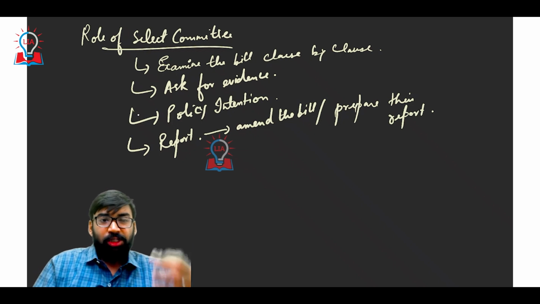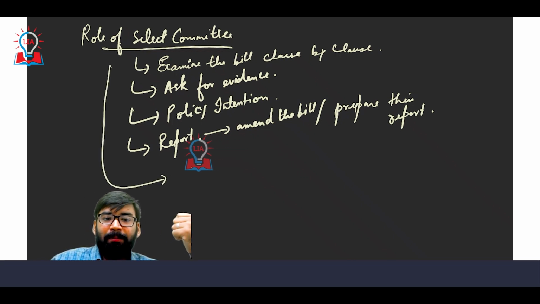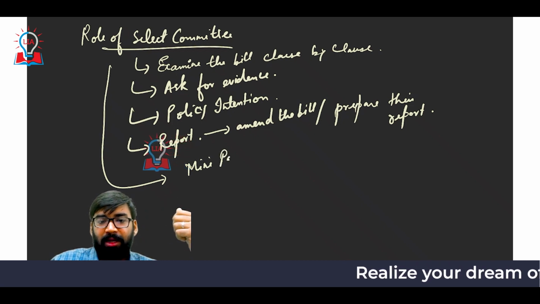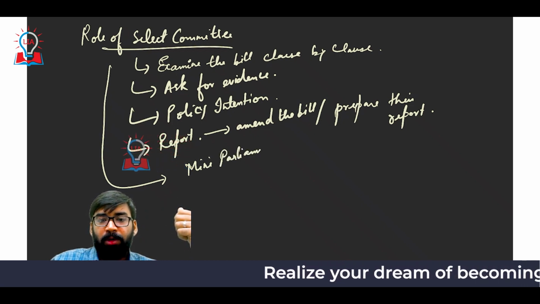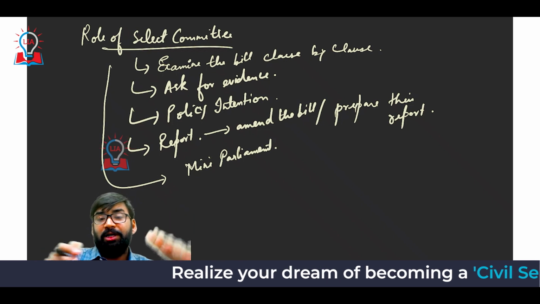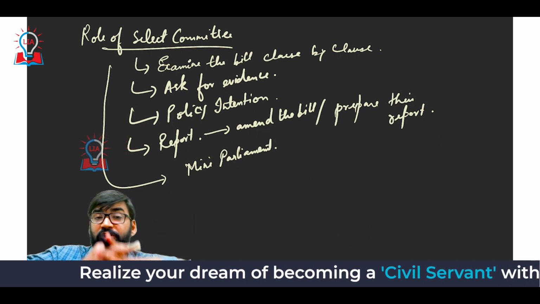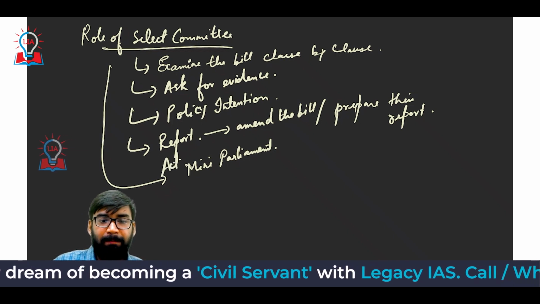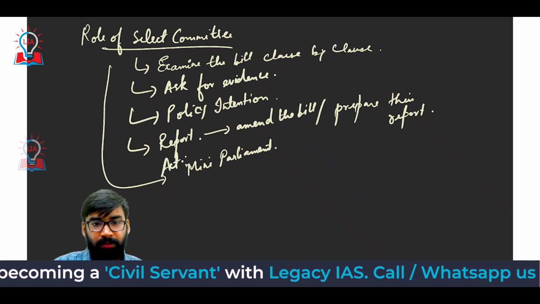Getting my point? So this committee is like a mini parliament. They act as a mini parliament because the members of the committee belong to different political parties.